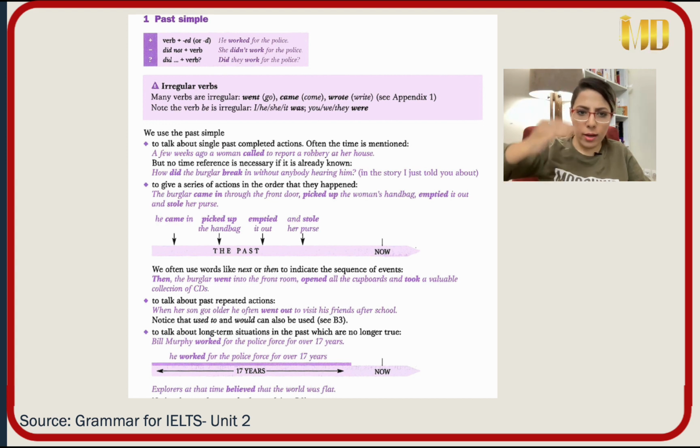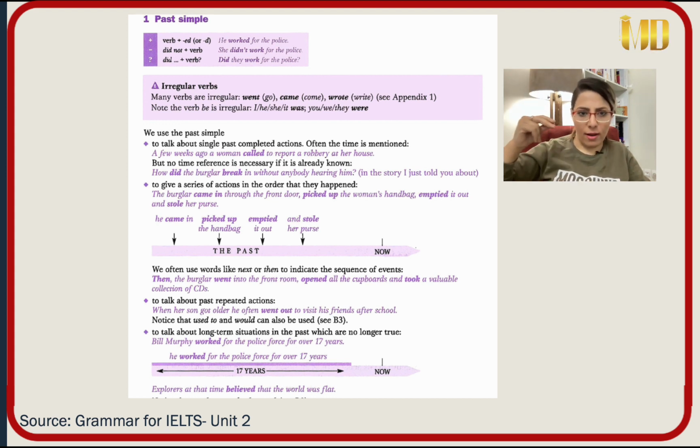So all of them are in the order. So when we want to talk about a series of actions in the past that they are in order, first, second, then, finally, next. Yes. We can use all of them in past simple.